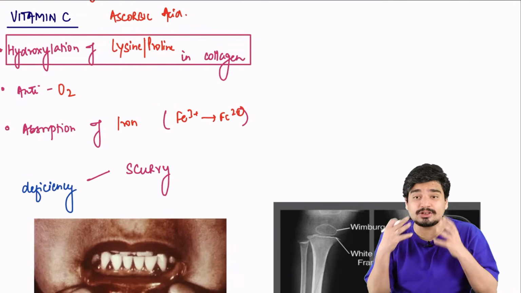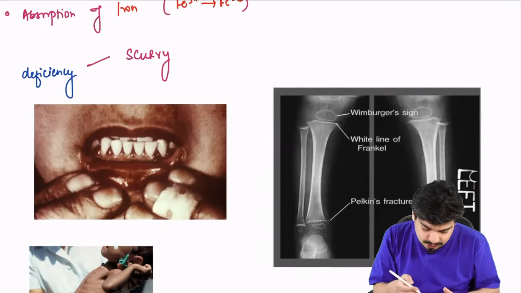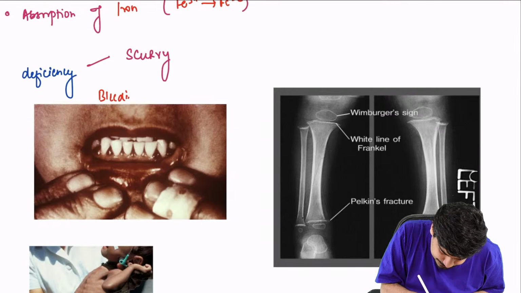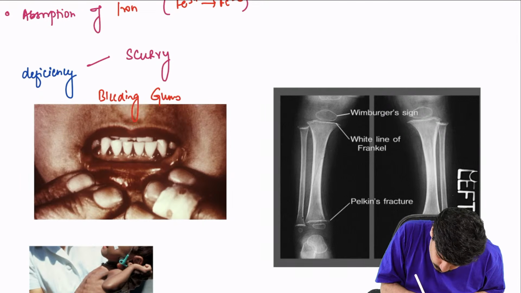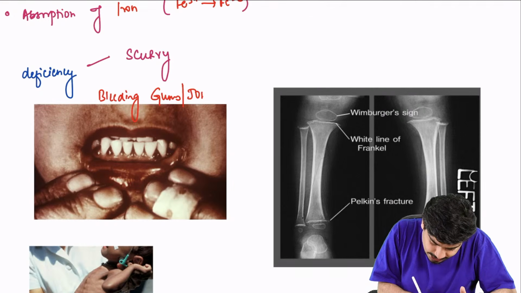Where is collagen? Collagen is there in the gums. If you don't have collagen in the gums, the gums will start to bleed. So you will have bleeding gums. You will have bleeding in the joints as well.